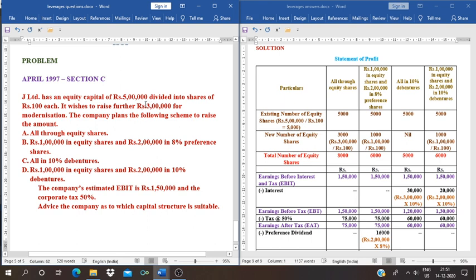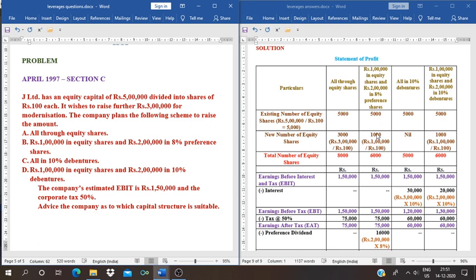They are going to raise the 3 lakh through equity shares. The face value of equity shares remains the same at 100. 3 lakh divided by 100 comes to 3000.